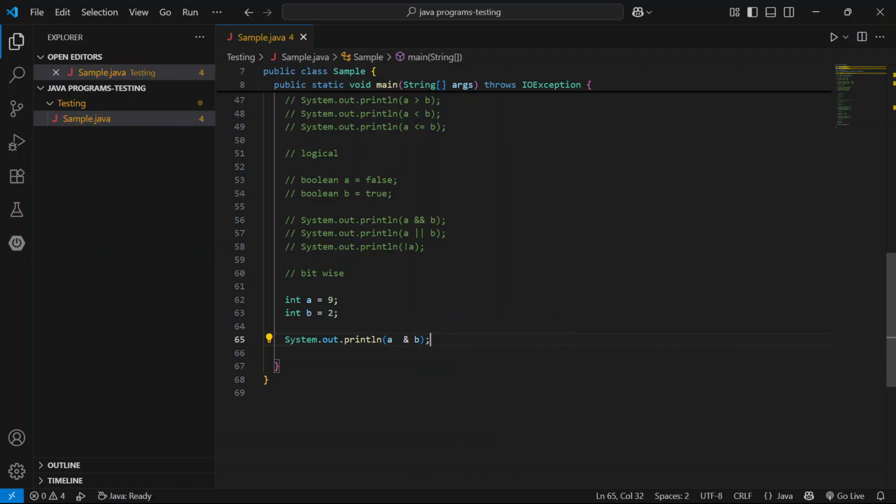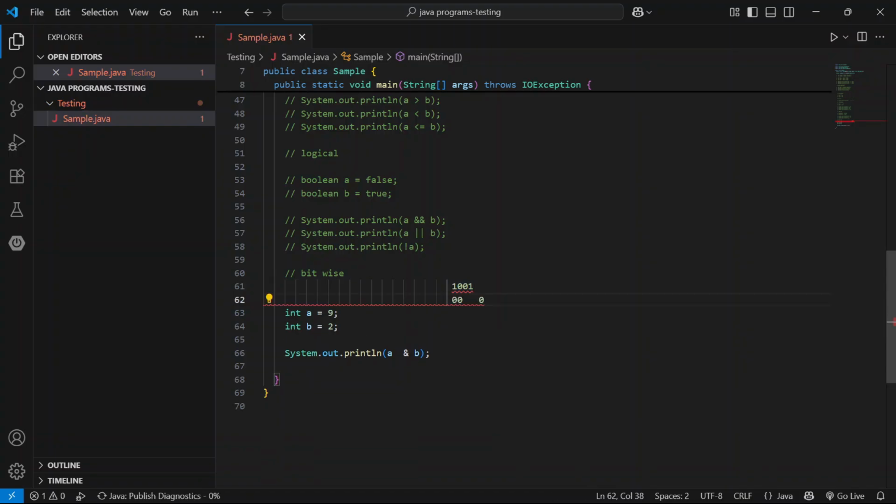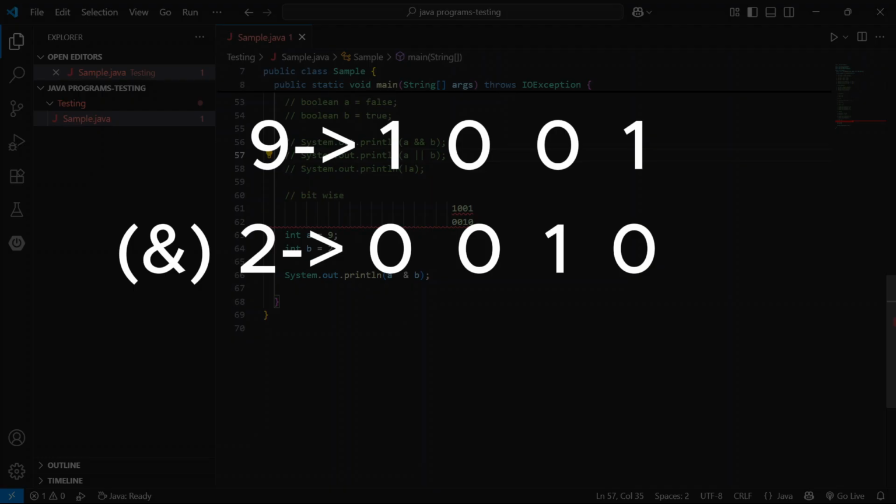We get the answer. The binary of 9 is 1001. This is the binary of 9. And here 2 is 0010. Here compare the positions. If both values are 1, we get the result 1, otherwise 0.